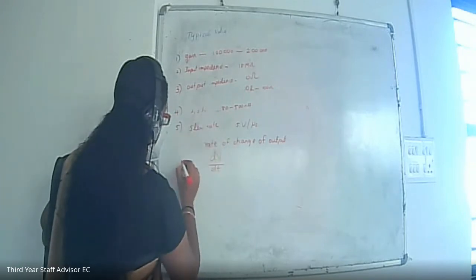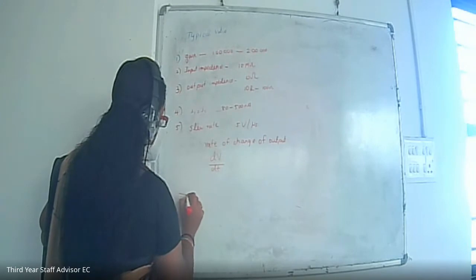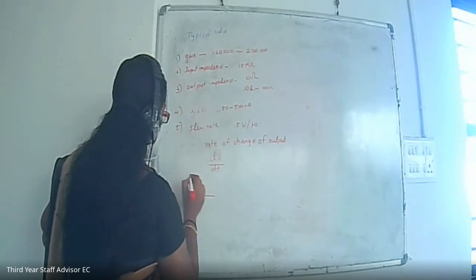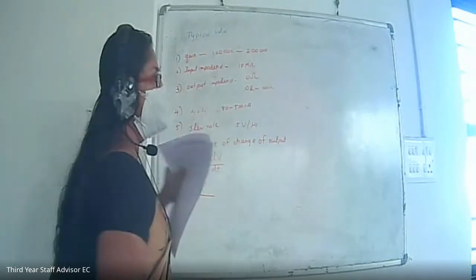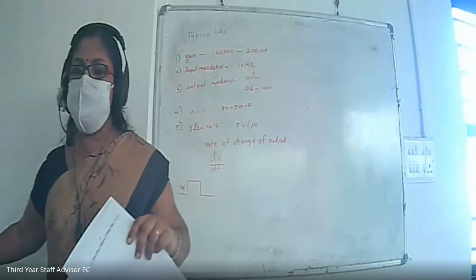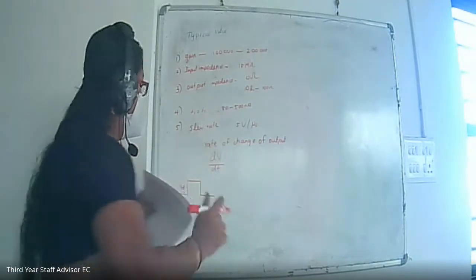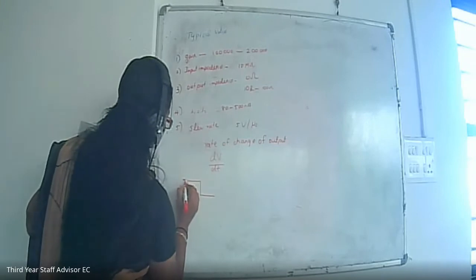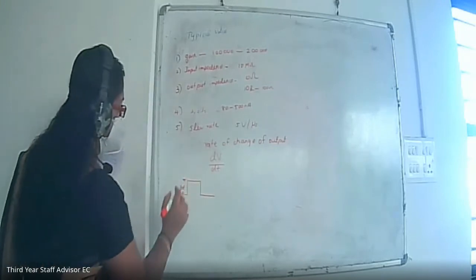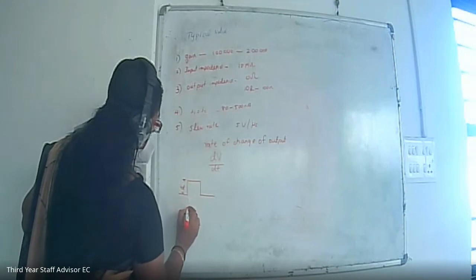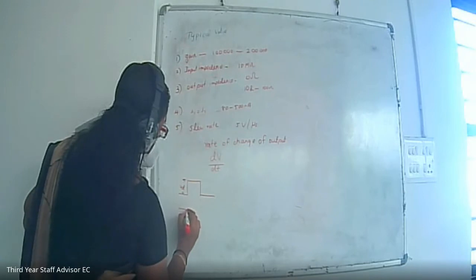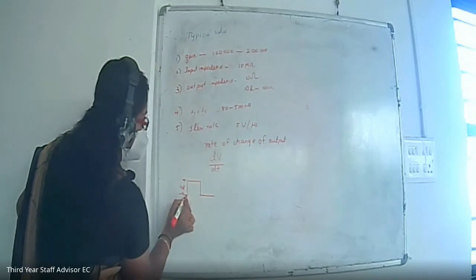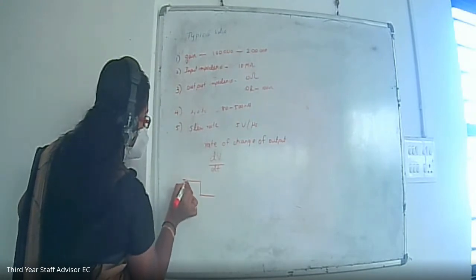If you give a step wave or square wave as the input, usually in the case of op-amp we are dealing with the difference in the input. Say the difference in the voltage at the terminals of the op-amp is Vd. When we give it as the input, the output will not rise instantly. You can see that at this point the value was 0 and then it increased to the Vd value.